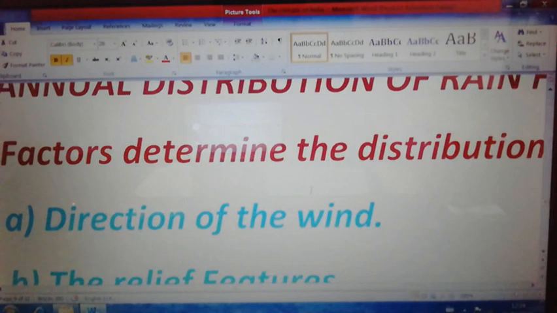There are 3 points. Mainly the direction of the wind. The moisture-laden wind, which direction of our country it is moving towards, determines the distribution of rainfall in our country. First point. For example, the southwest monsoon moves from southwest to northeastern side, that is why this area gets rainfall.